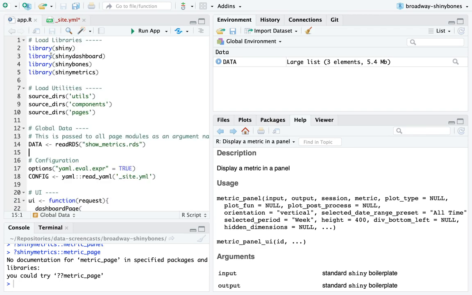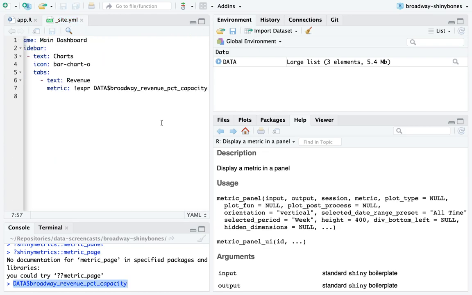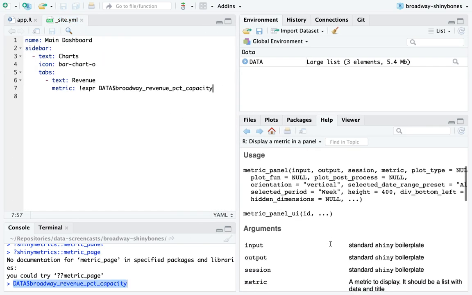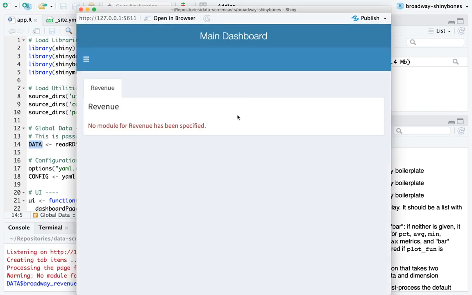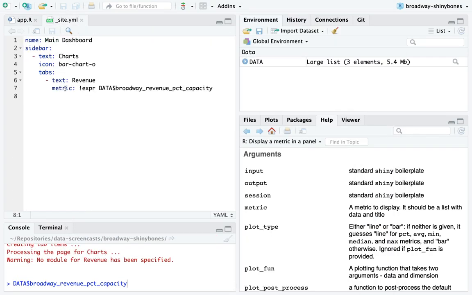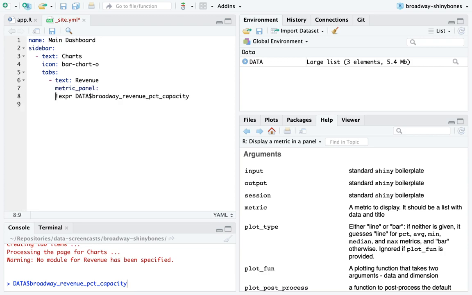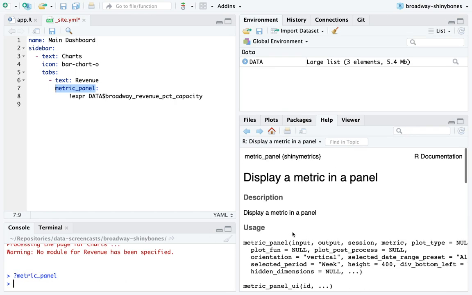Expression. I use a global variable. I think there's a chance this is how it works. There's actually, yeah, oh boy. Module, oops, I did this wrong. Module, metric panel is the name of the module. So this is a module, metric panel.